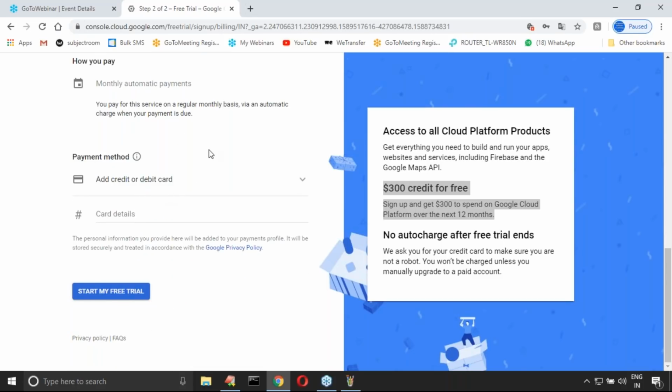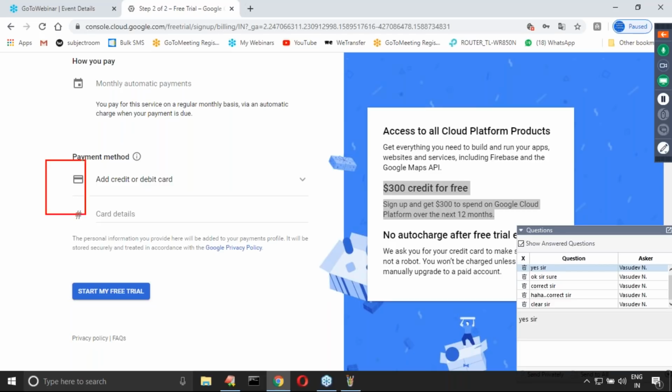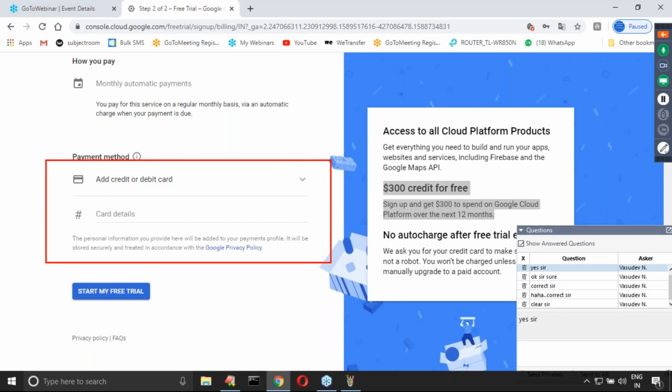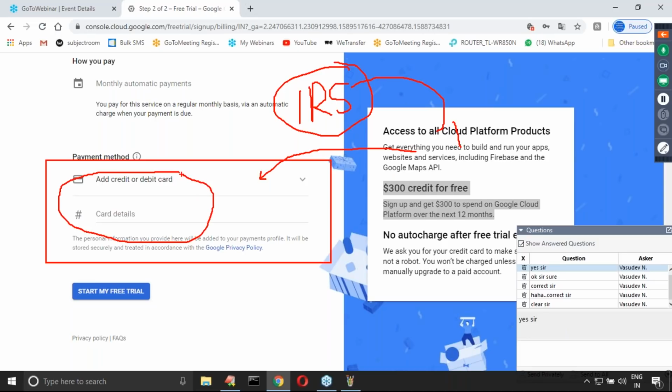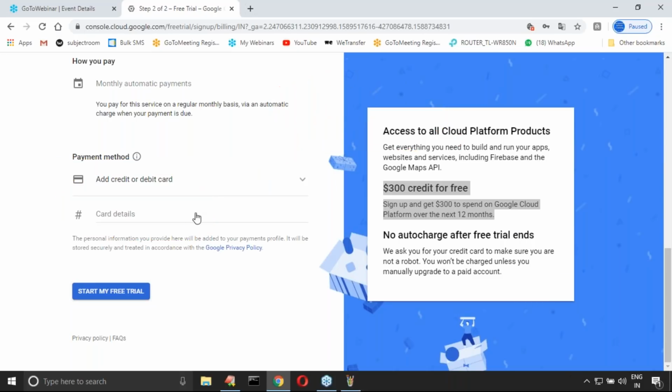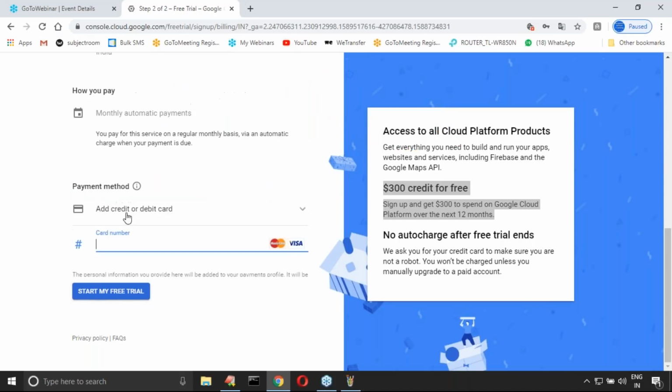Next, add a credit or debit card. Have you observed? You require to add a credit card or debit card. Don't worry, they won't debit anything from your card without your knowing. You just require to add, 1 rupee will be debited from your account, and then immediately it will be credited back, to check whether the card you provided is valid or not. They won't debit anything from your account. Remember this. You have to provide card details and then start a free trial.